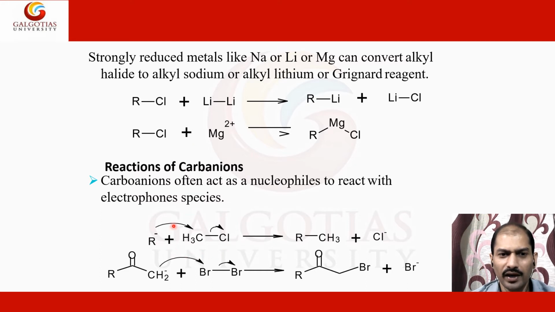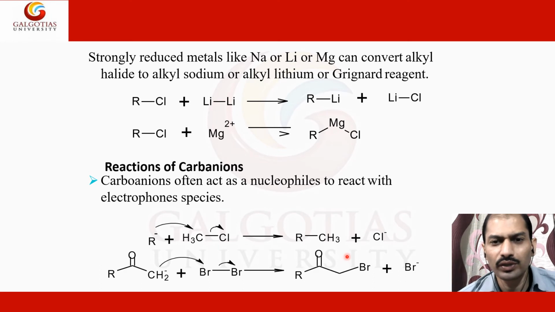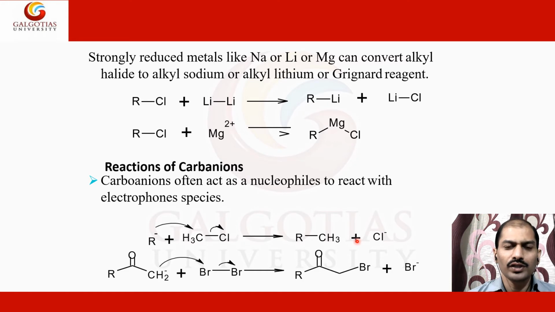Here the carbanion can react with the alkyl chloride and make the alkyl chain. So the hydrocarbon chain will be formed, which means this has an application for the formation of hydrocarbons as well. You can synthesize the hydrocarbon. This is another great application for the hydrocarbon industry, because the hydrocarbon industry has a great role in the formation of different kinds of polystyrene polymers and hydrocarbons, like gaseous fuels. Even for these kinds of synthesis, and many more products can be synthesized in biorefinery industries. They have a very crucial role.